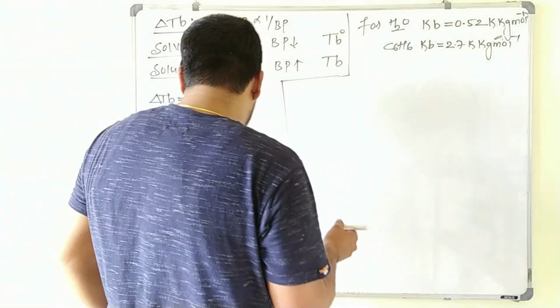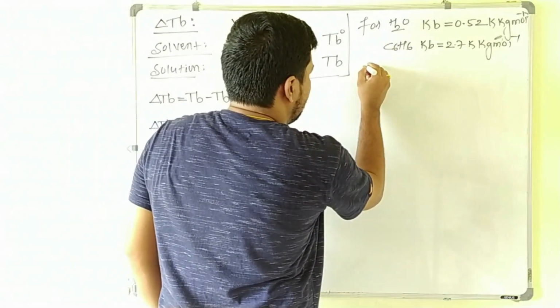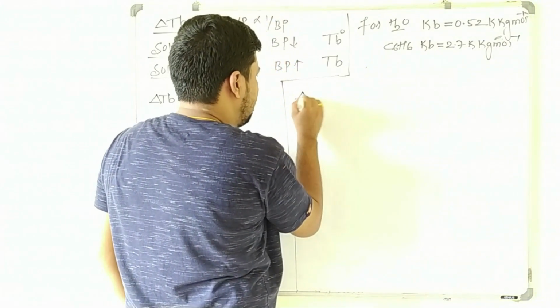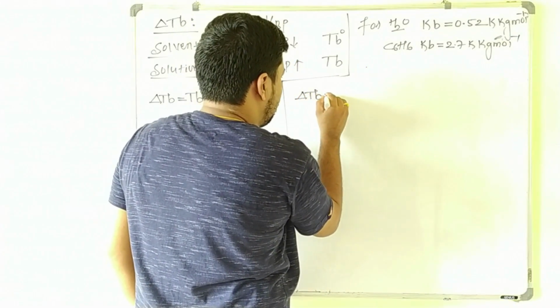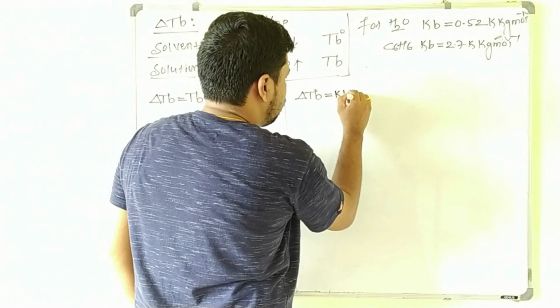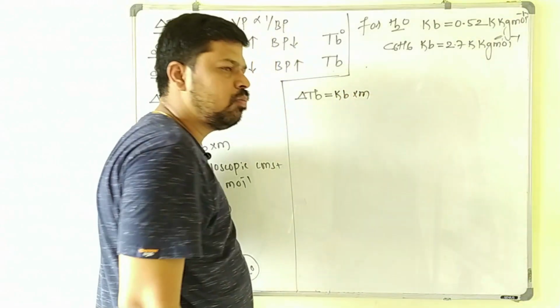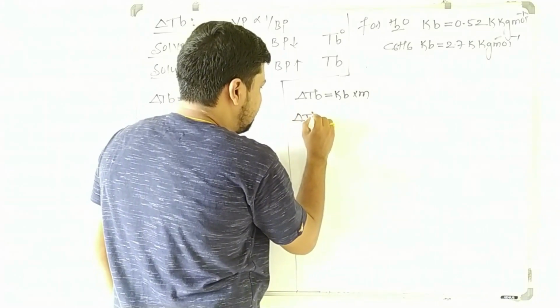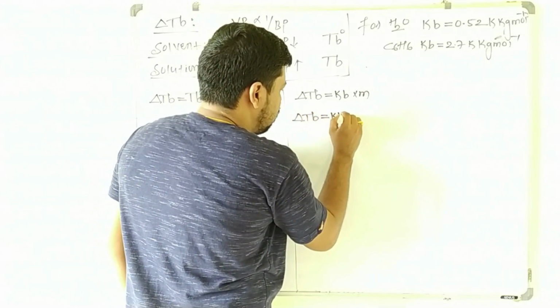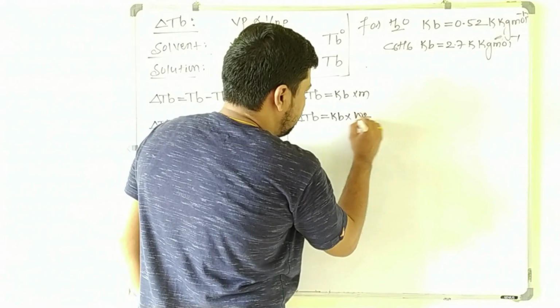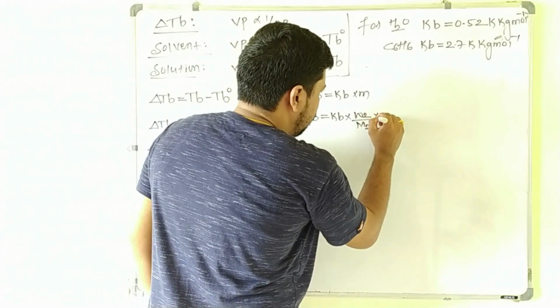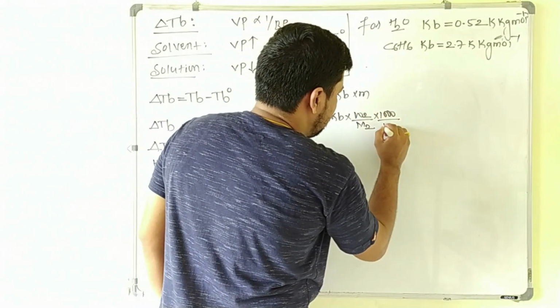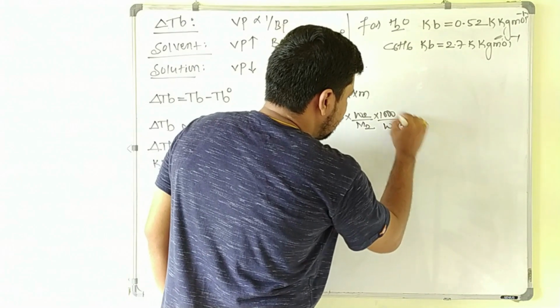Now I will write the formula again. We know that delta Tb is equal to Kb into molality. Substituting the value of molality, delta Tb is equal to Kb into W2 by M2 into 1000 divided by W1 in grams.